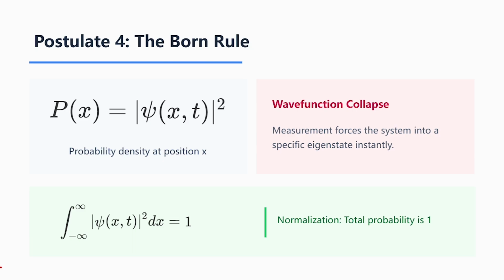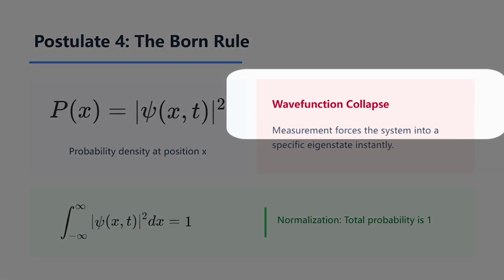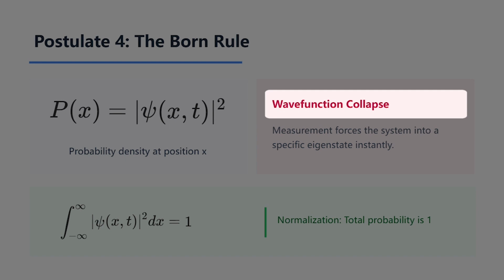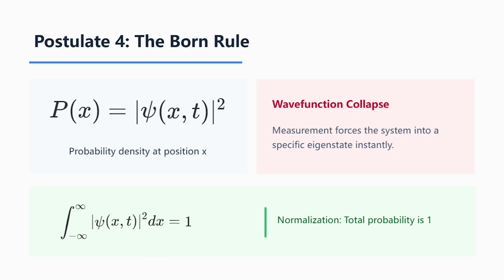Think of this as the intensity of the quantum wave at a given point. Where the amplitude is high, you're much more likely to detect the particle. Now, this leads to a very famous and somewhat controversial concept: wave function collapse. Before measurement, the system can exist in a mix of states. However, the very act of measurement forces the system. It jumps from that spread out cloud of possibilities into a specific eigenstate. The randomness of the universe is resolved into a single fact at the moment of interaction.